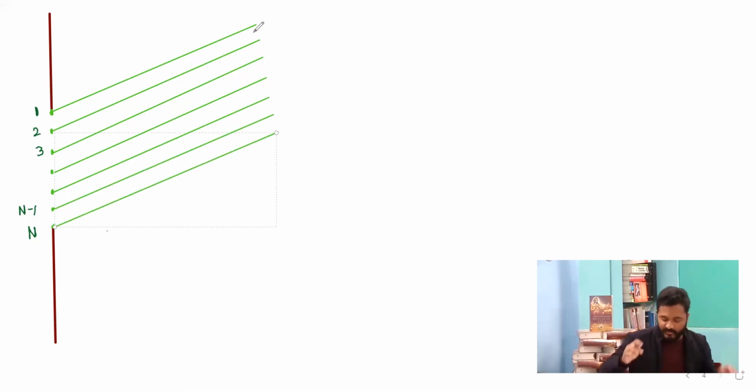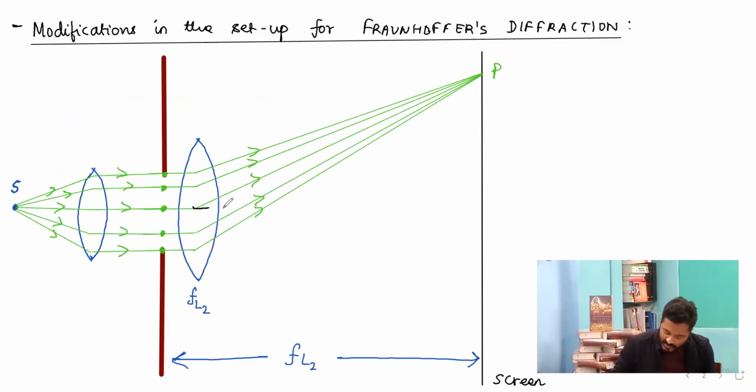Post this, the converging lens will be placed and then the rays will interfere at a point on the screen, say at an angle theta from here, where the intensity is a function of theta, I of theta.